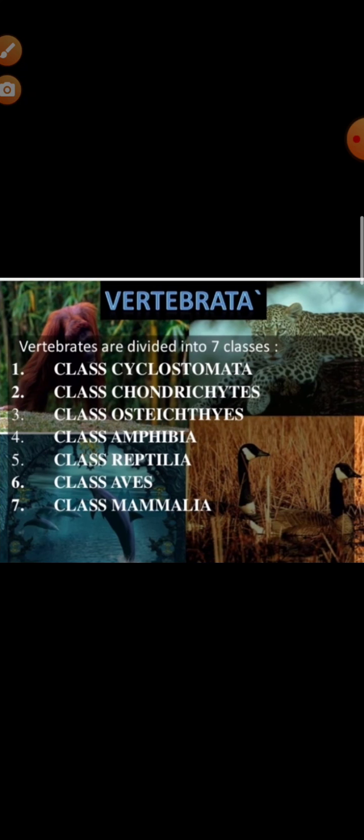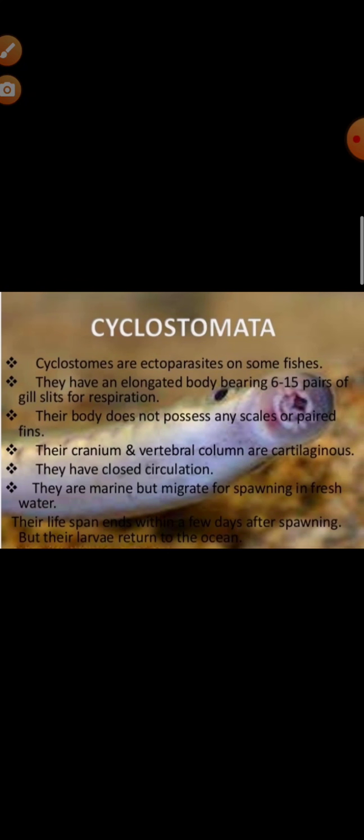Now this subphylum Vertebrata is divided into 7 classes. What are they? Cyclostomata, chondrichthyes, osteichthyes, amphibia, reptilia, aves, and mammalia. These are the 7 classes of the subphylum Vertebrata. Now we will discuss in detail about each class. Okay, let us discuss cyclostomata first, because in our slide we can see cyclostomata first.